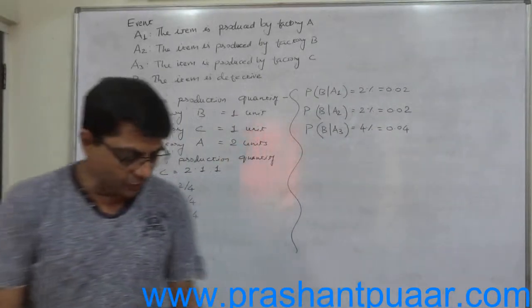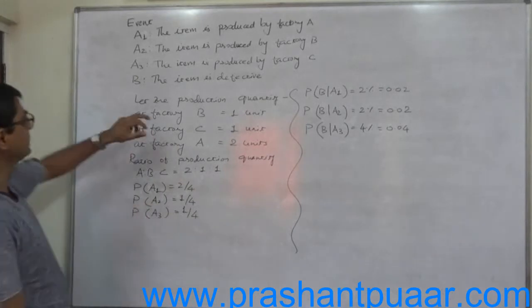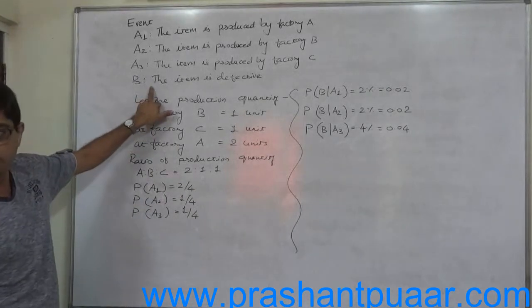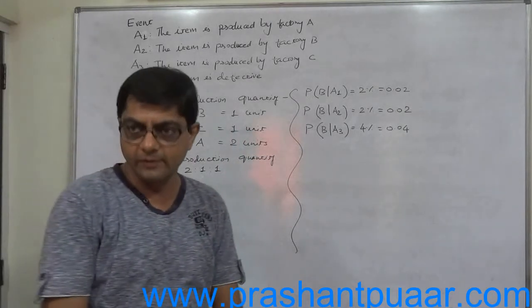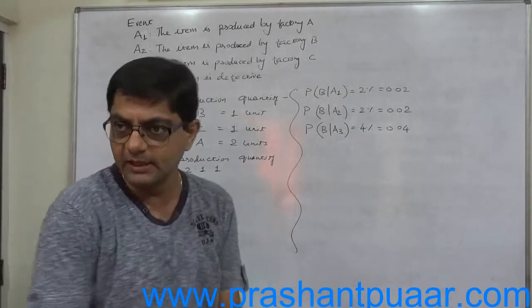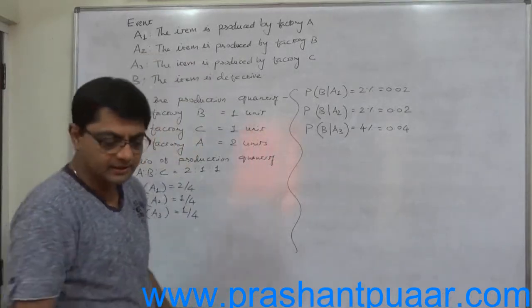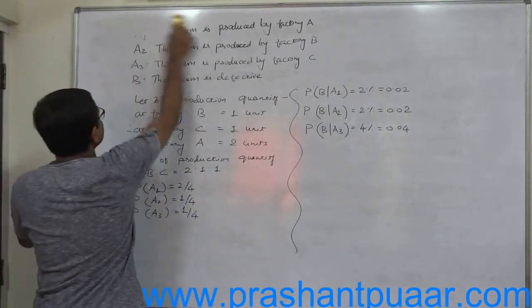Now first we require to find the probability of the selected item being defective. That means we need to find probability of B, and then we need to find the posterior or inverse or revised probability of factory A, factory B and factory C if the selected item is defective. Again, let us use the tabular approach.